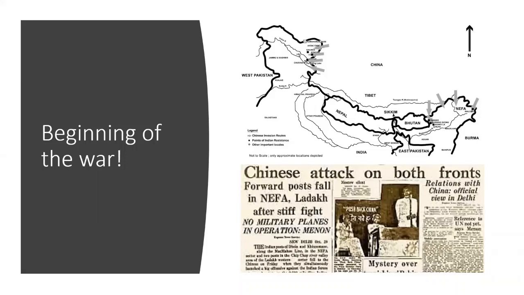Okay, now fast forward 2 years. On October 20th, 1962, China declared an all-out war and attacked India on both the eastern and western sectors. Three regiments of Chinese troops